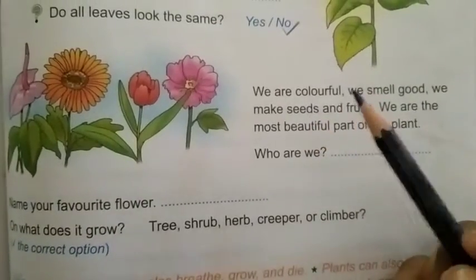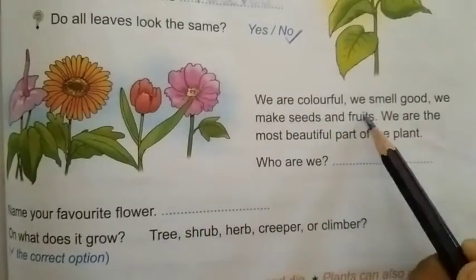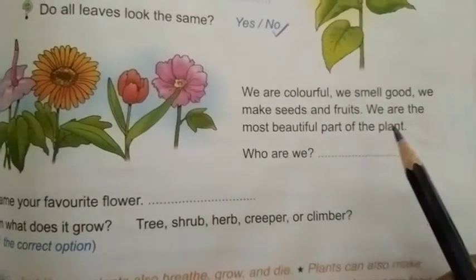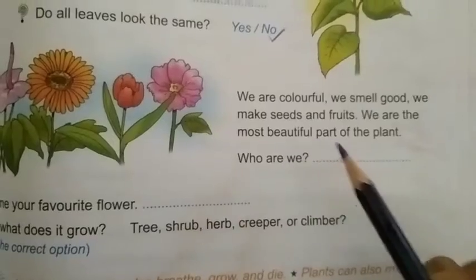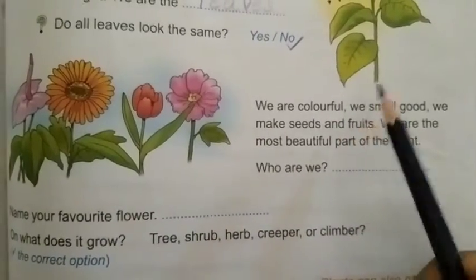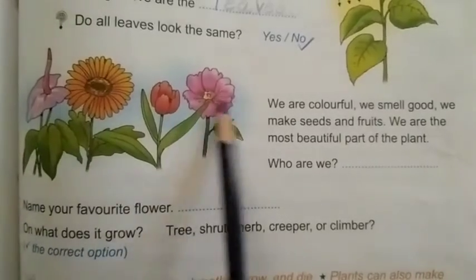And see in the next part, we are colorful, we smell good, we make seeds and fruits, we are the most beautiful part of the plant. See, we are colorful. Who are they? They are flowers, right?